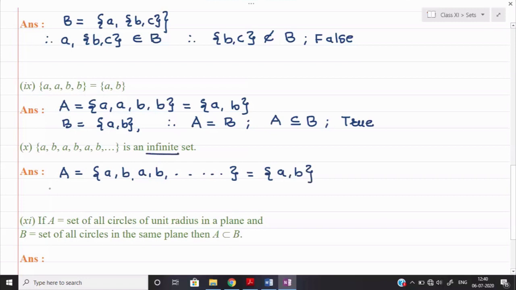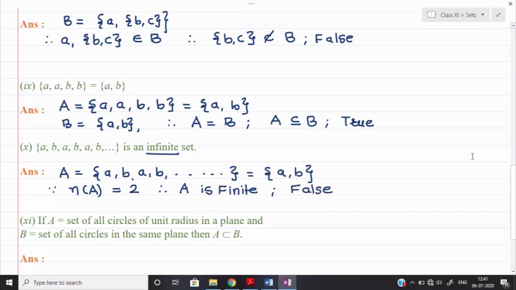No. So since the number of elements of set A is equal to 2, therefore A is finite, and therefore the given statement is false.